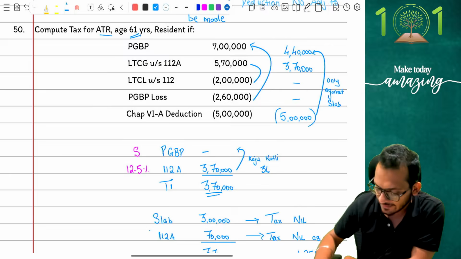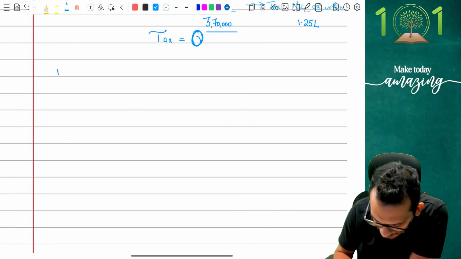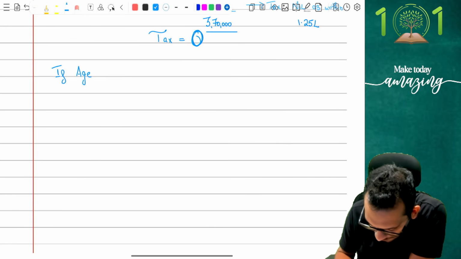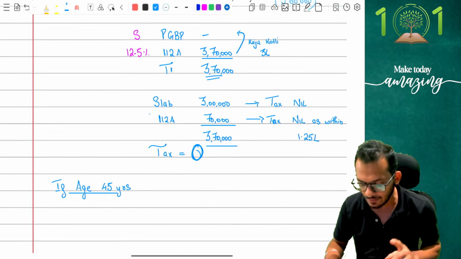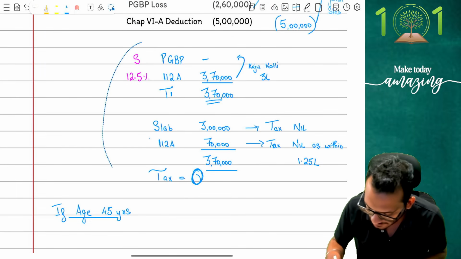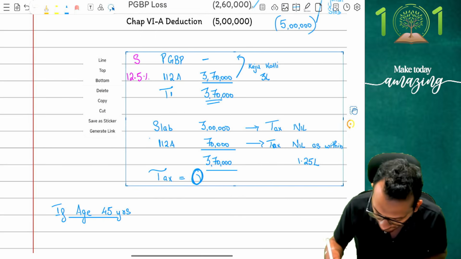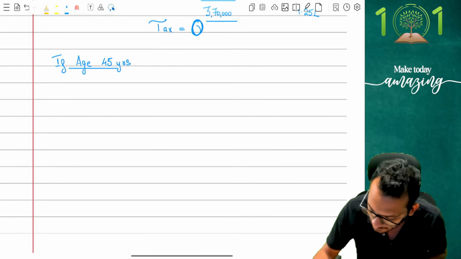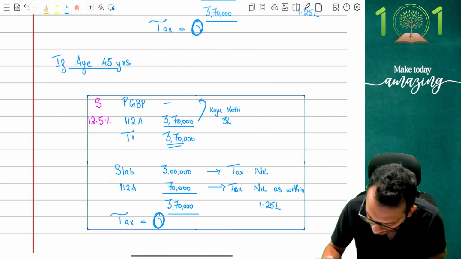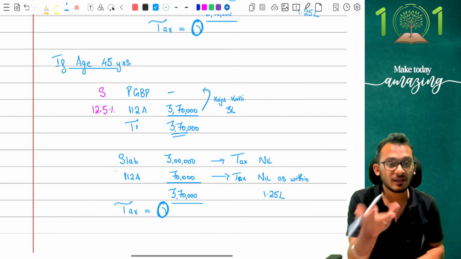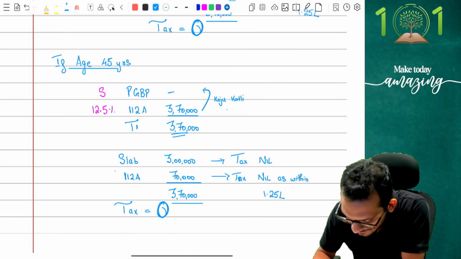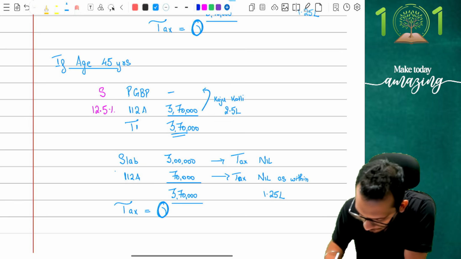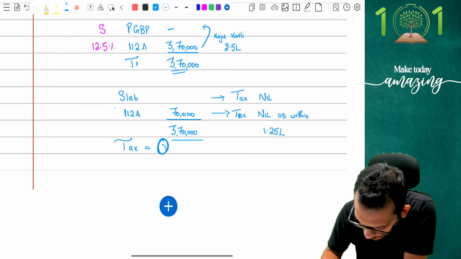Yes, now just to complicate this a little so that you understand this better, what if the age was, let's say, 45 years? Just to add an additional concept, people, what if the age is 45 years? At this stage, what will happen? I will take the numbers from here only, because nothing is going to change till here. Everything remains the same. So I'm going to copy paste the whole thing and put it down, and say, if the person's age is 45 years, my Kaju Katli effect is not going to be for 3 lakh rupees, because the age itself is 45 years. My slab income becomes 2 lakh 50,000. Yes. So with my slab income becoming 2 lakh 50,000, my slab income moves down to 2 lakh 50,000. Correct.